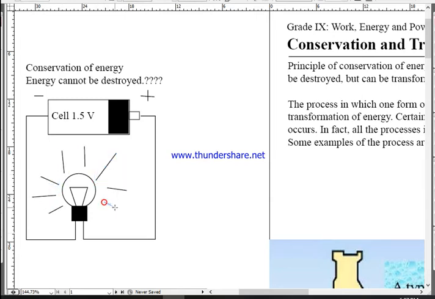Since the energy content in the battery is being converted to light energy, we keep on getting light energy, and the chemical energy of the battery keeps on finishing. So what's happening here is that energy is being transformed into another form, but energy is not being destroyed.